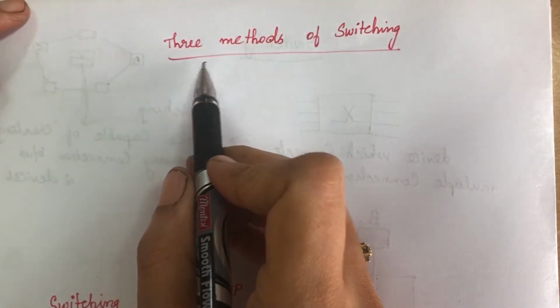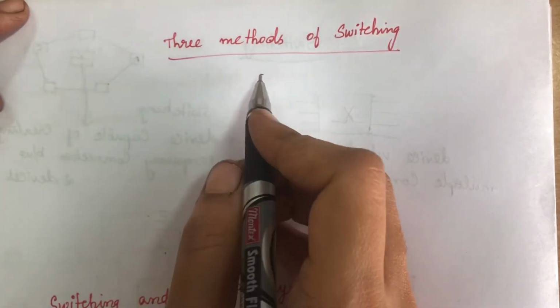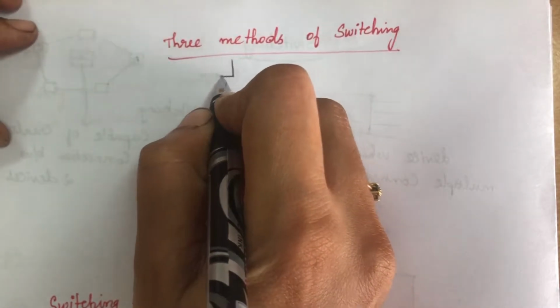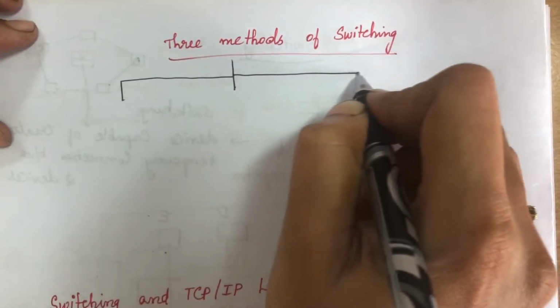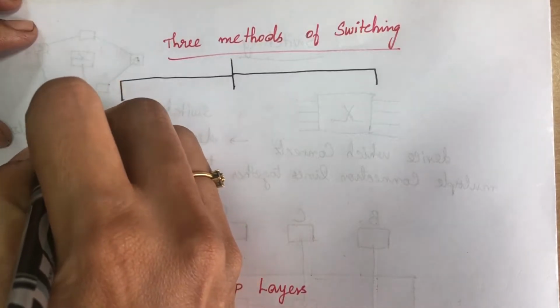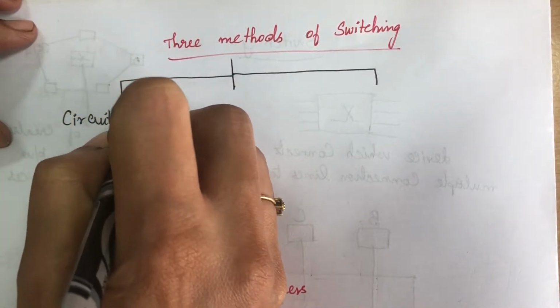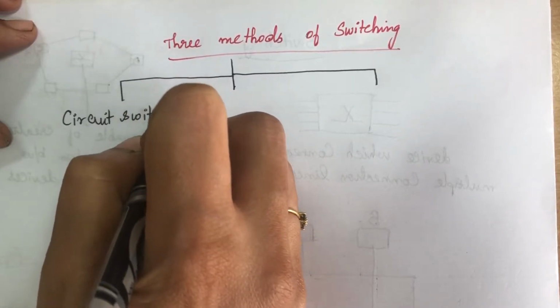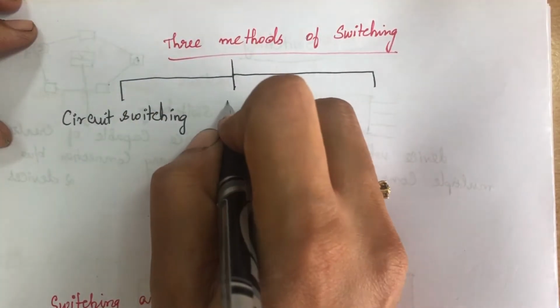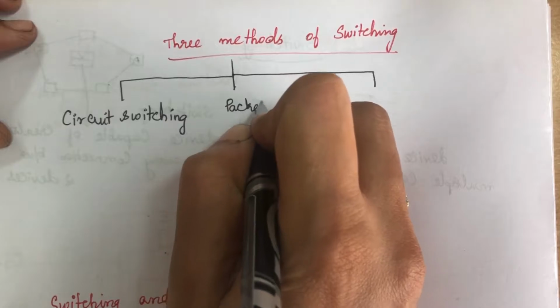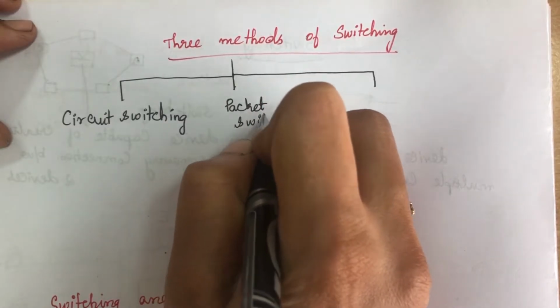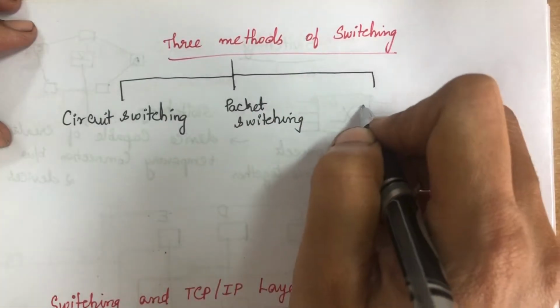Now let us see the 3 methods of switching. There are 3 categories of switching. One is circuit switching, the other one is packet switching, and the third is message switching.